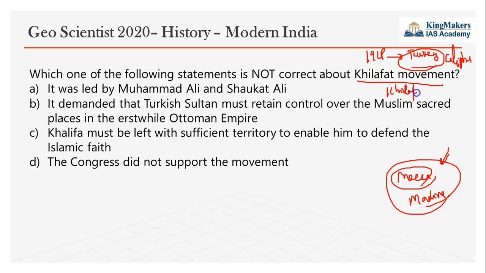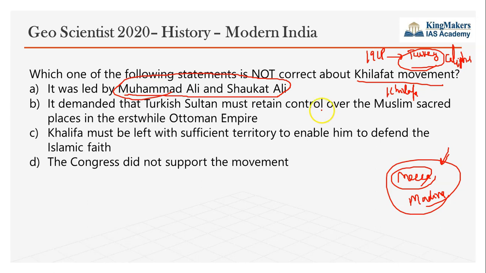A Khilafat Committee was formed. This Khilafat Committee was headed by the Ali brothers, Muhammad Ali and Shaukat Ali. So these two Ali brothers were leading the committee, and under their chairmanship this movement was started. Later this movement was joined to the Congress freedom struggle. So the Congress and the Khilafat movement were joined under the non-cooperation movement.